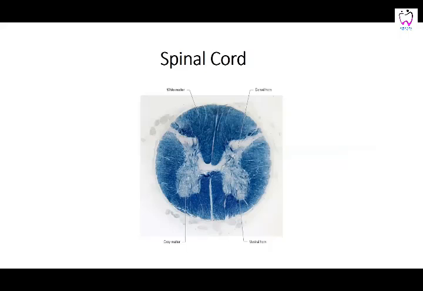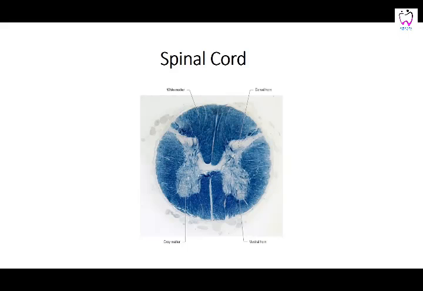If you see in this picture, this is the H-shaped spinal cord. The H is the gray matter, that is the neurons present with the neuroglia, and these two horns are connected: the anterior horn and the posterior horn. The posterior horn, you can see, reaches to the periphery of the spinal cord, and there it has the dorsal ganglion, as we've already said. The ventral horn does not reach to the periphery, but it contains the motor fibers. These two are connected by the central gray commissure, which has the central canal in it.